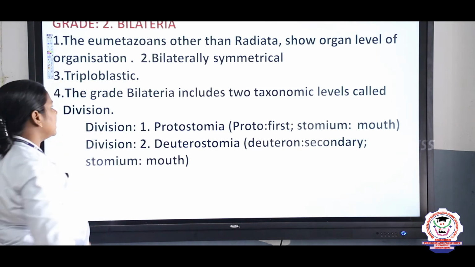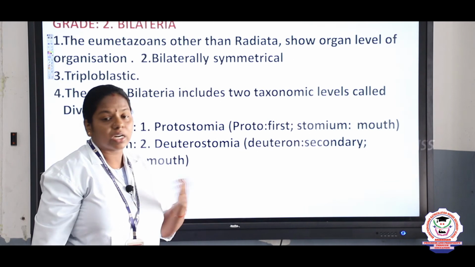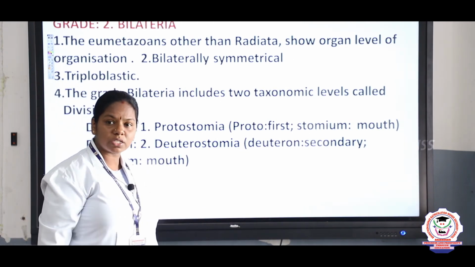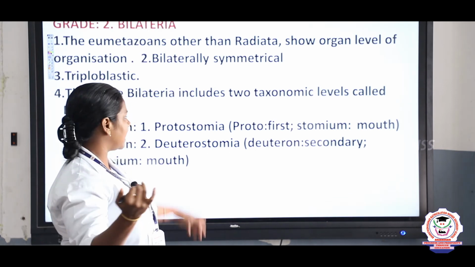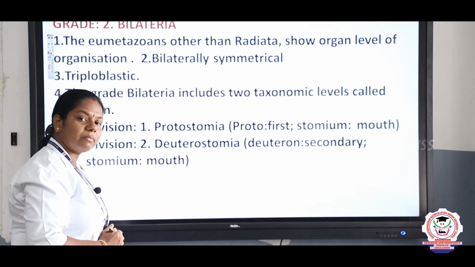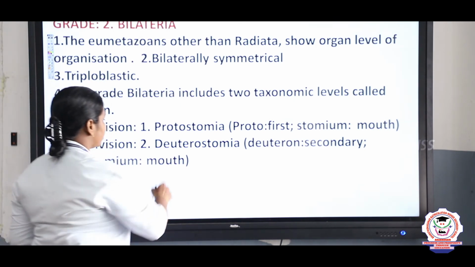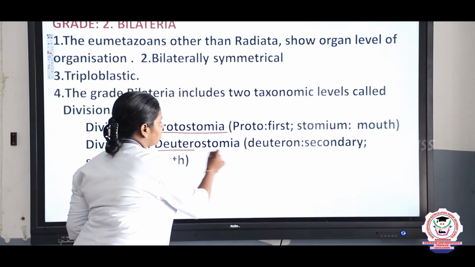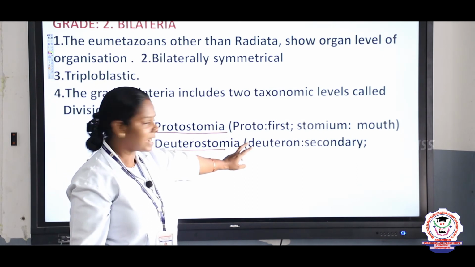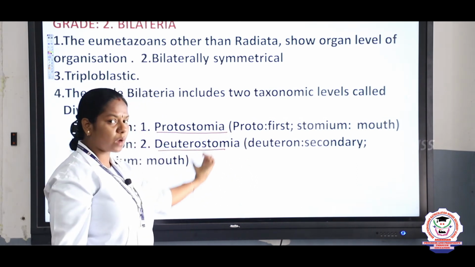So bilateral, here we can see the organ level and organ system level of organization and all the triploblastic animals. What is triploblastic? They possess the three germ layers: ectoderm, endoderm and mesoderm. These come under the bilateral symmetry, that is the grade bilateral. Again this is classified into protostomia and deuterostomia. Proto means first, the mouth is formed first, and deuterostomia means secondary, the mouth is formed secondarily.